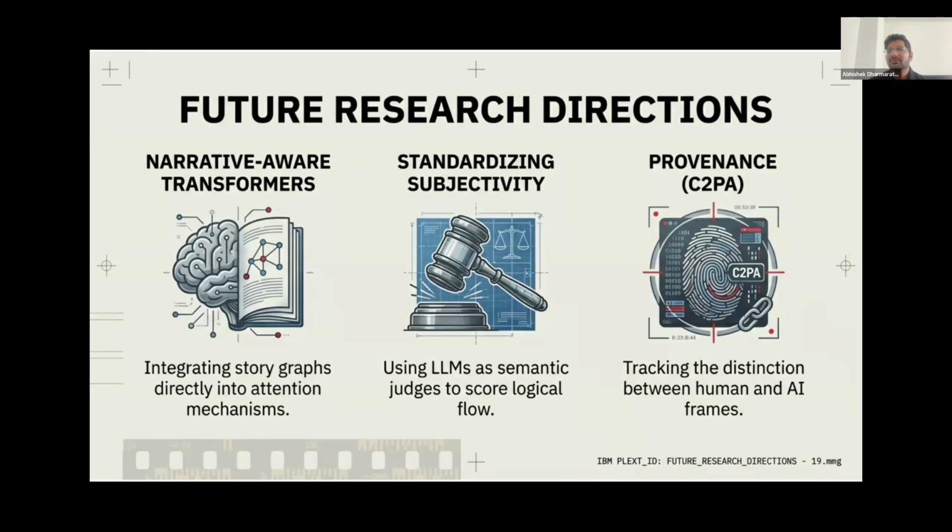We must also figure out how to mathematically standardize subjective creativity, likely by using massive LLMs to act as semantic judges capable of scoring the logical flow of an edit. And perhaps most crucially for society, we must universally implement cryptographic provenance tracking like C2PA watermarks to definitively distinguish between original human captured frames and AI synthesized content.